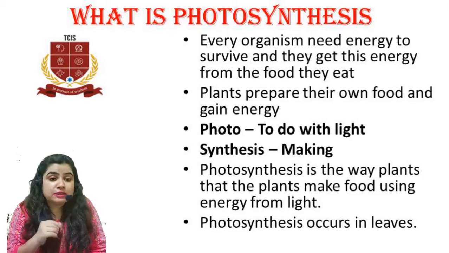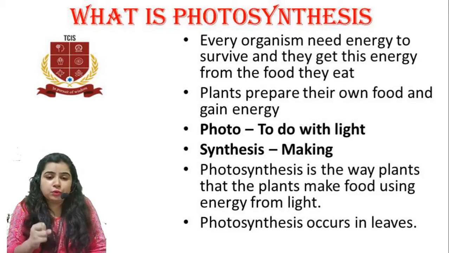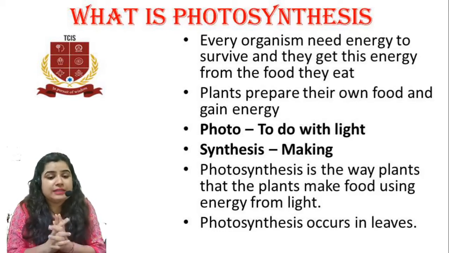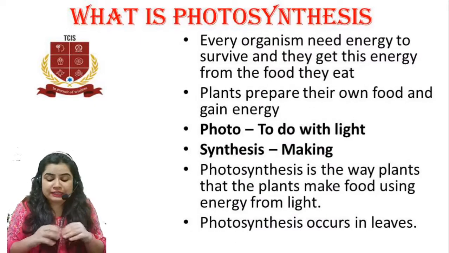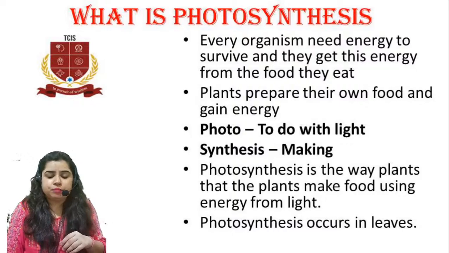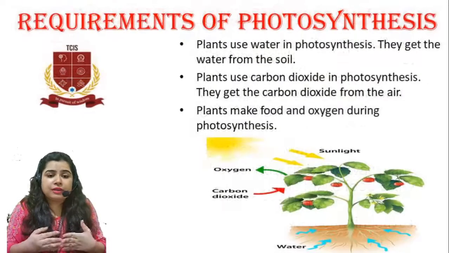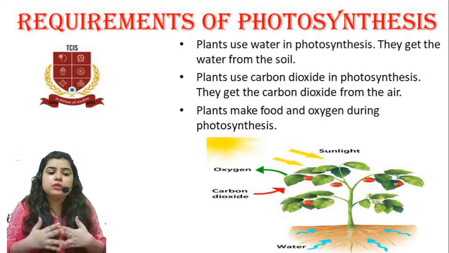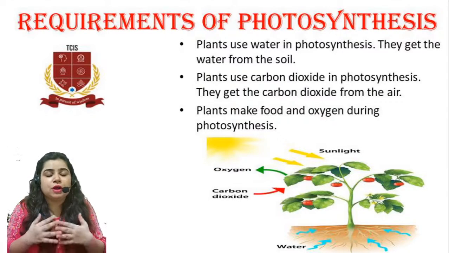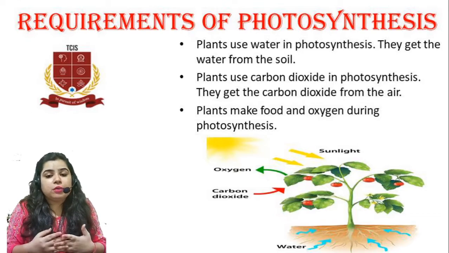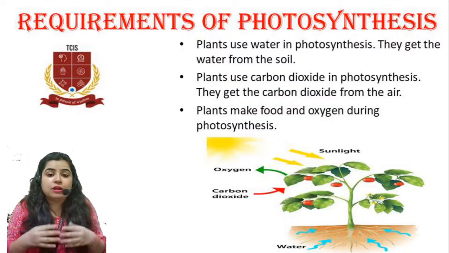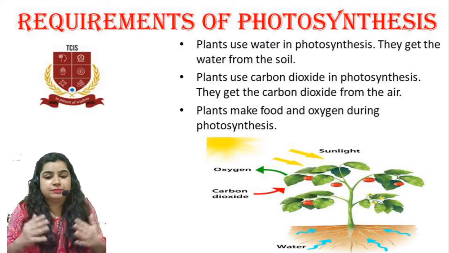Photosynthesis occurs in leaves. So we get to know that photosynthesis requires light for preparing the food and it occurs in the leaves of the plants. After light, what else does it require? It also requires water. Now where does this water come from? This water comes from the soil. The third thing required is carbon dioxide. Now where does this carbon dioxide come from? The carbon dioxide comes from the air.